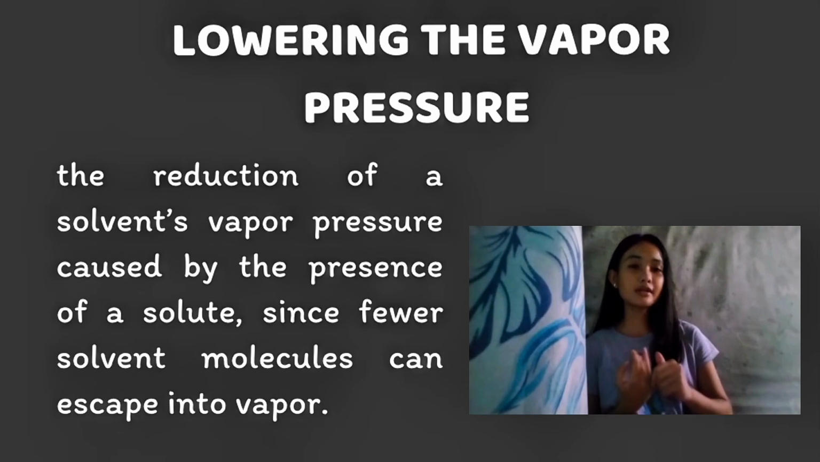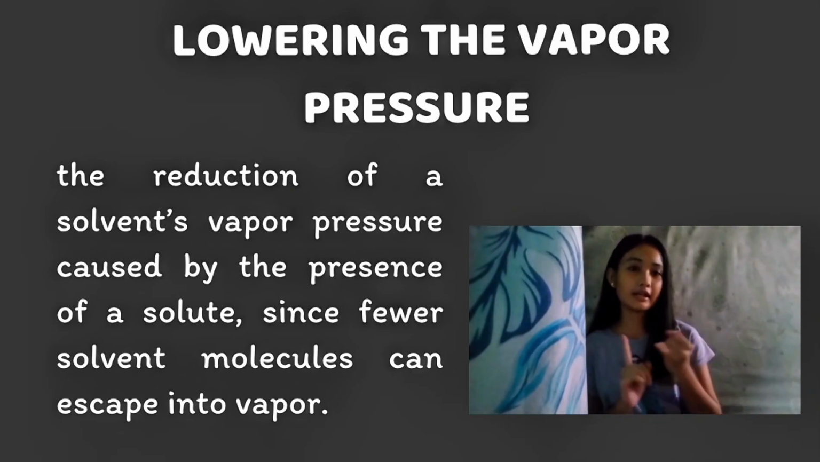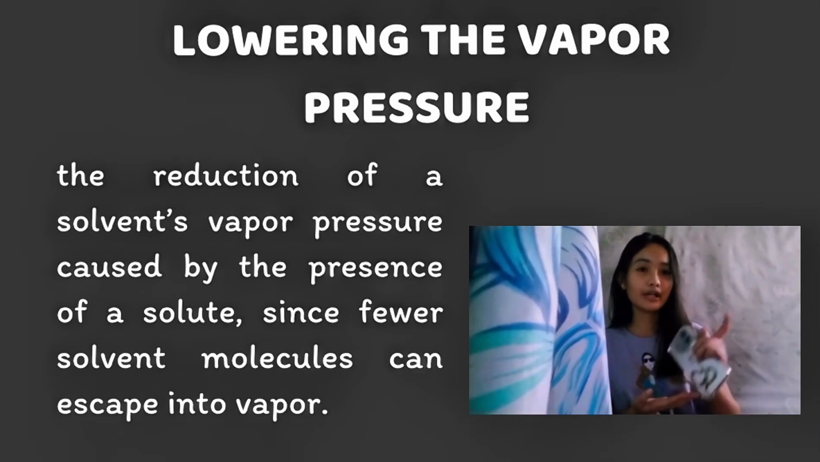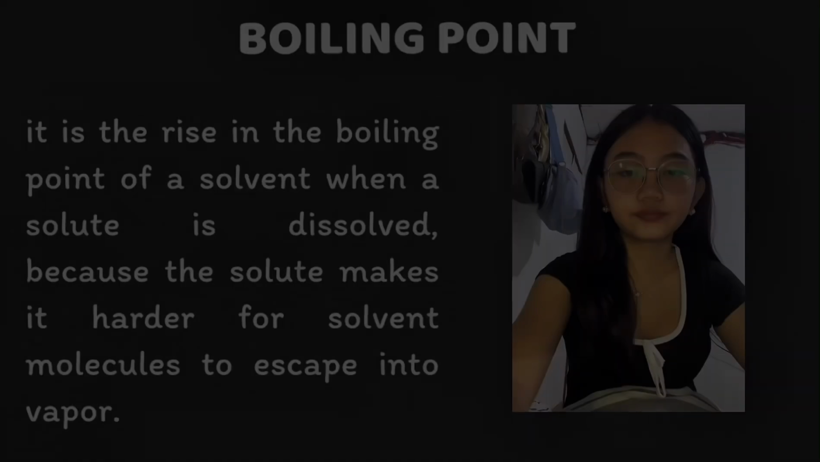Ang solvent is mao na siya ang substance that does the dissolving. Example na niya kay ang water. And ang solute is mao na siya ang substance that gets dissolved. Ang example na niya kay ang sugar and salt. So with the presence of solute, iyang mapadecrease ang rate sa pag-escape sa solvent molecule. So mao na siya hinungdan sa lower vapor pressure.